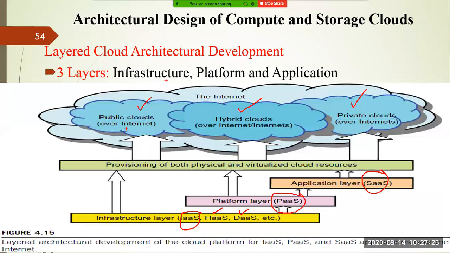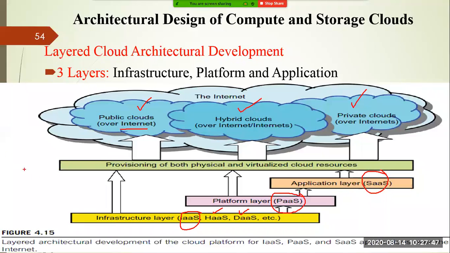So you know the difference between internet and intranet, right? If it is restricted to your institute boundary or your university boundary, you can say that I can go for intranet services for the cloud, right? But whenever your organization is not in a particular boundary, it is deployed in various places, then you can use the internet to provide the services.